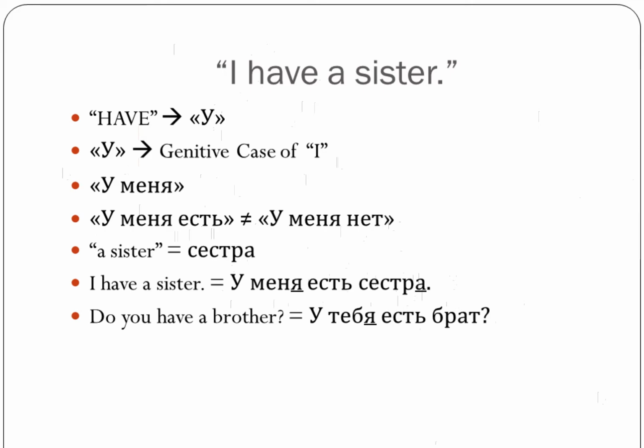One note here, if you ask questions, just a reminder, in English you add auxiliary verbs, helping verbs, you change the word order. In Russian we don't do any of that. We just put a question mark in writing and we read it with a rising intonation. So to say, do you have a brother? У тебя есть брат? So the same u, the same genitive case of pronouns, the same есть, and then the noun in the nominative case.